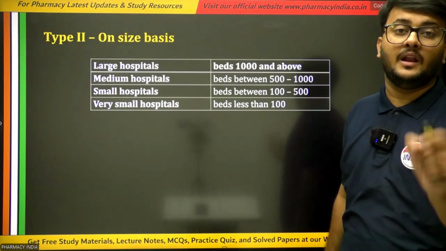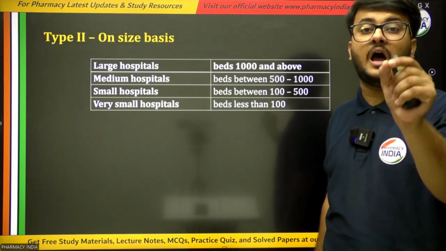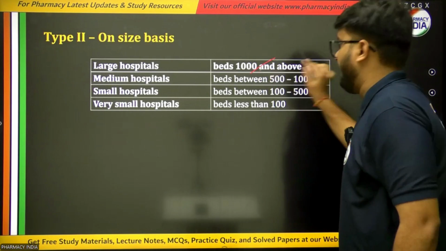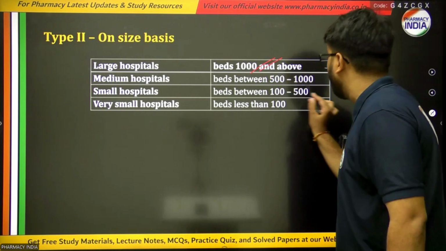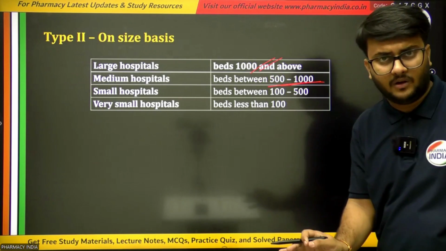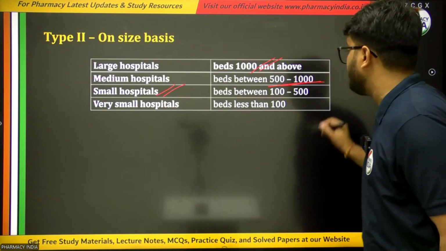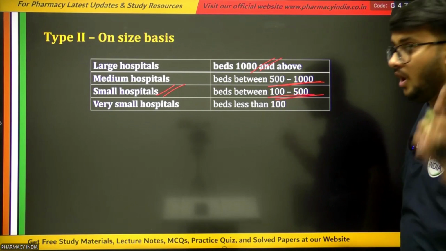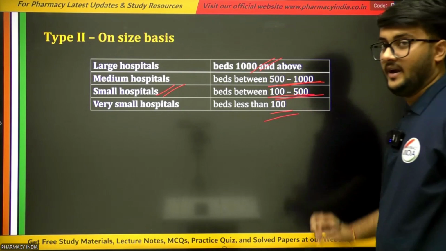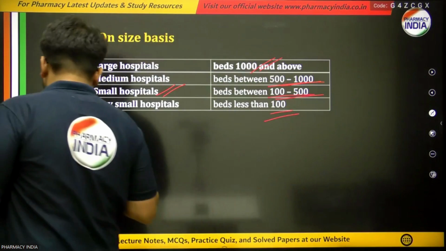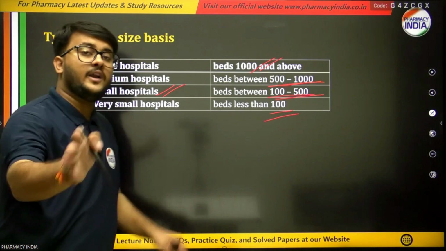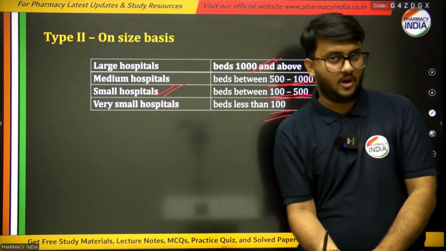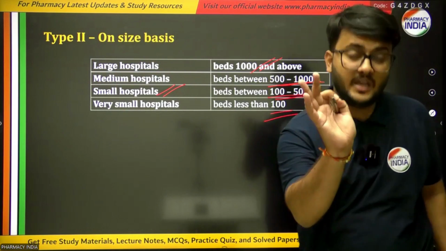We call a hospital a large hospital when the number of beds is more than 1000, because a large hospital contains 1000 or above beds, and a medium hospital contains 500 to 1000 beds, and a small hospital contains 100 to 500 beds, and a hospital is very small if it contains fewer than 100 beds. So according to the number of beds, you can now classify hospitals, what is a large hospital and what is a small hospital, and so on.